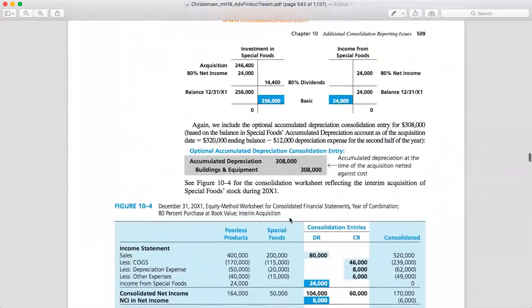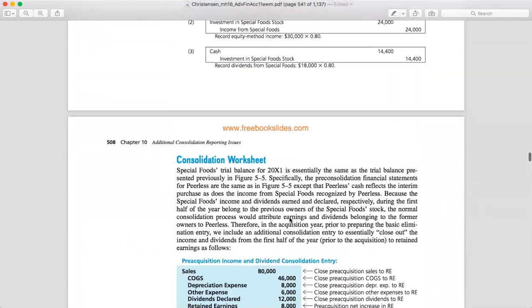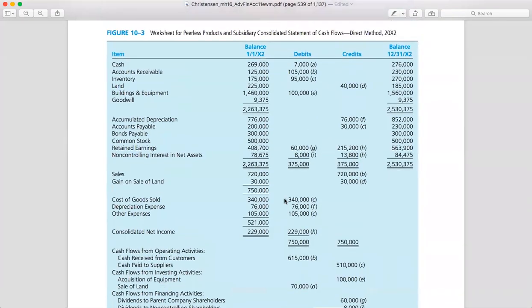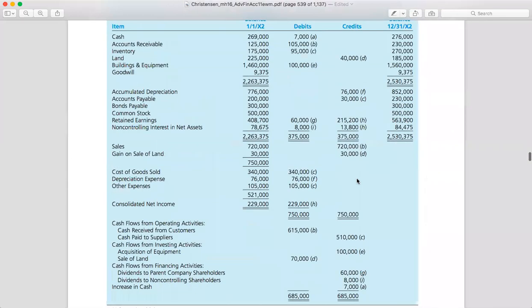Right, so this is going to be the last part. This talks about the consolidation worksheet. So this consolidation worksheet will give the figure of how to handle the interim acquisition of a subsidiary company during the first year. So this is the one that we have actually been taught, all right? Worksheet. Okay.